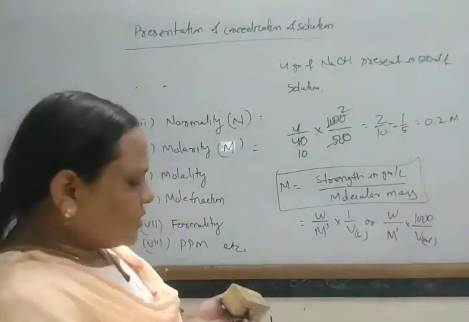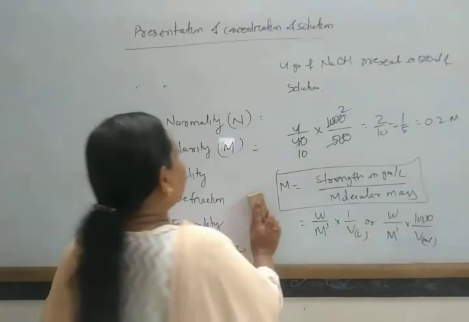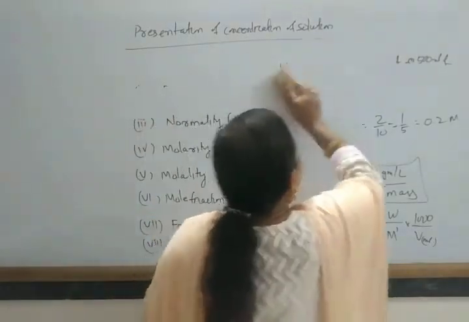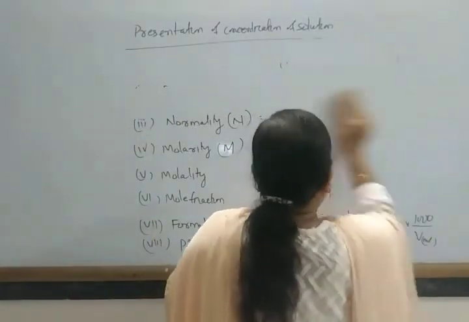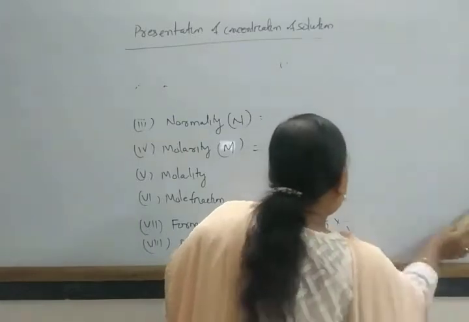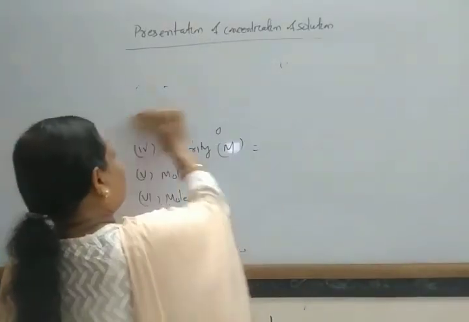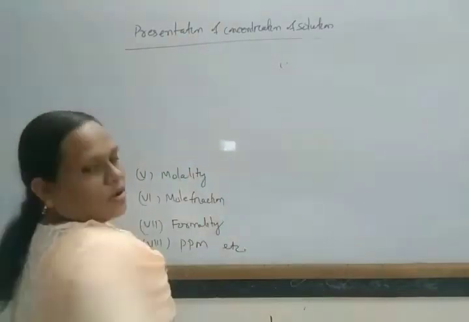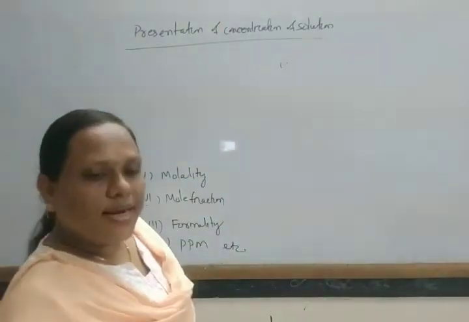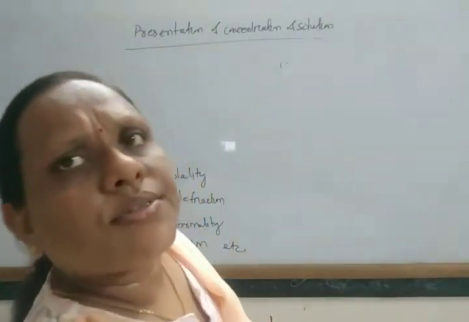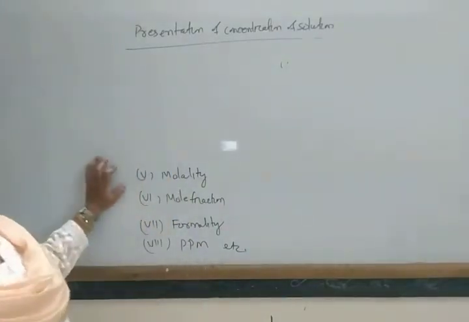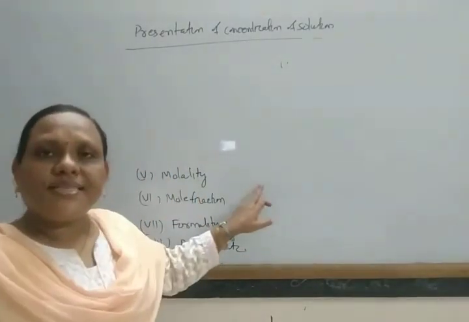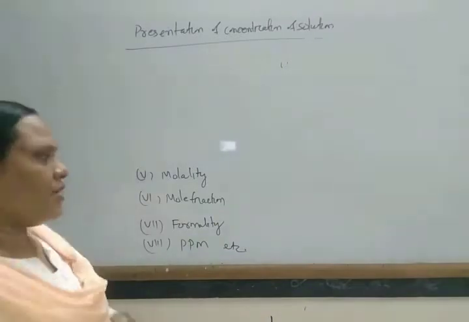Okay. Next come to another term, that is your molality. Molality is the number of moles of solute present per kg of solvent.